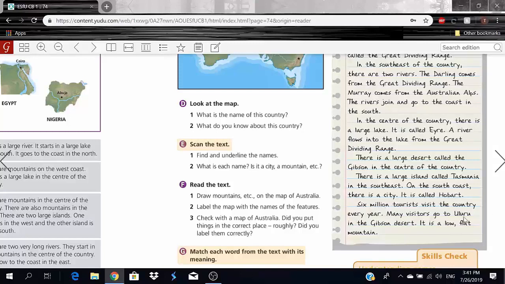So what does Uluru mean? I'm not too sure. But if you keep going, just keep on reading for like 2 more sentences. In the Gibson Desert, it is a low, flat mountain. So now I know that it's not just any mountain. It's a low, flat mountain called Uluru. All right?